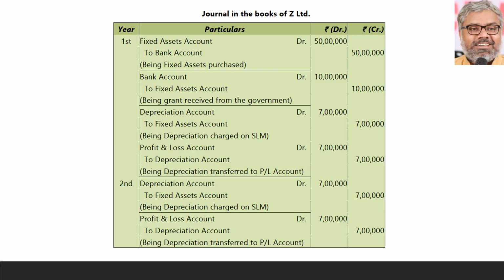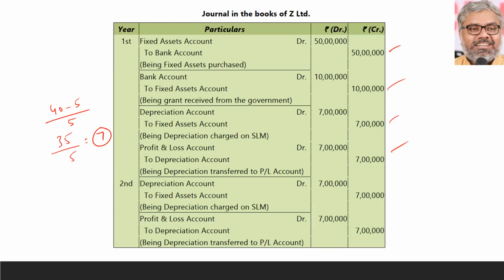When the asset is purchased, fixed assets account Dr, bank account Cr. When we received government grant, bank account Dr, fixed asset account Cr, that means we reduced this grant from the value of fixed asset by crediting the fixed assets account. Then depreciation is 7 lakhs. How 7 lakhs? 50 minus 10, 40 lakhs, minus 5 lakhs scrap value, divided by 5 years. So 35 by 5 years is equal to 7 lakhs. That is the depreciation. So depreciation account Dr, fixed assets account Cr, 7 lakhs. P&L account Dr, depreciation account Cr, 7 lakhs.